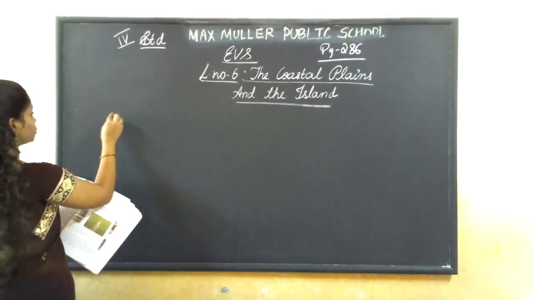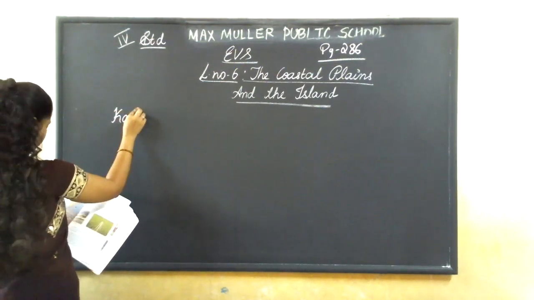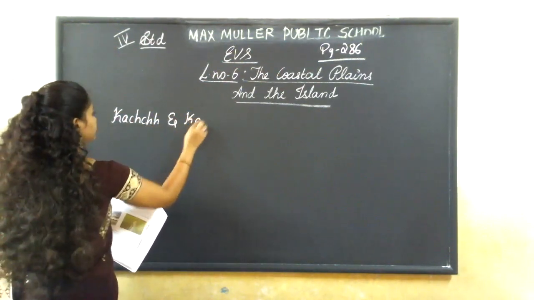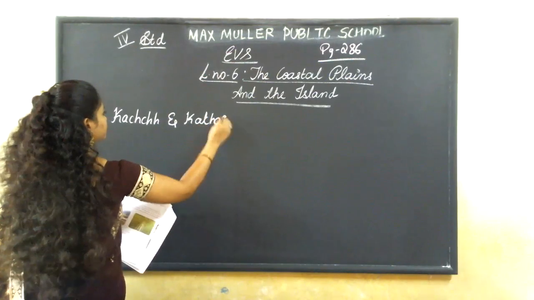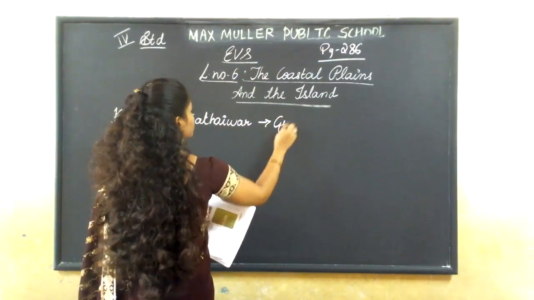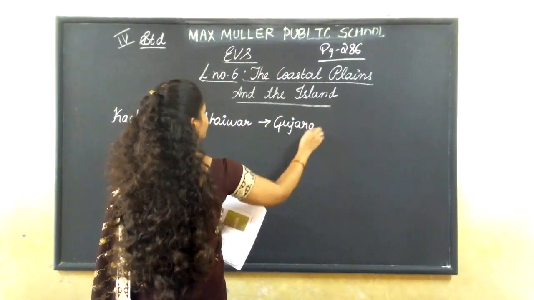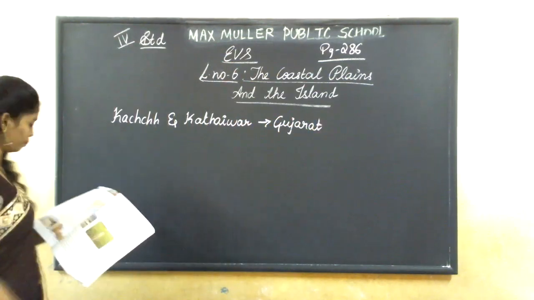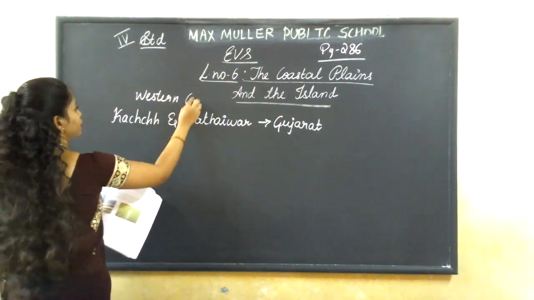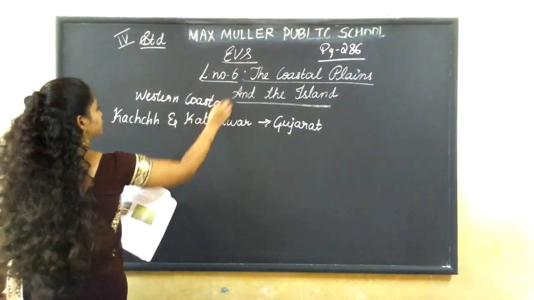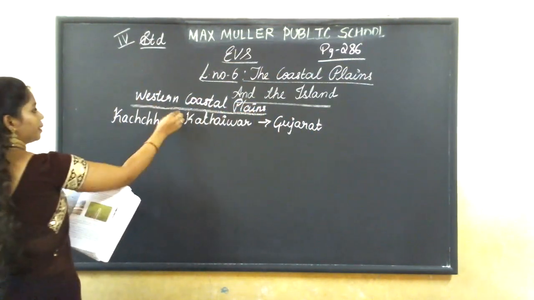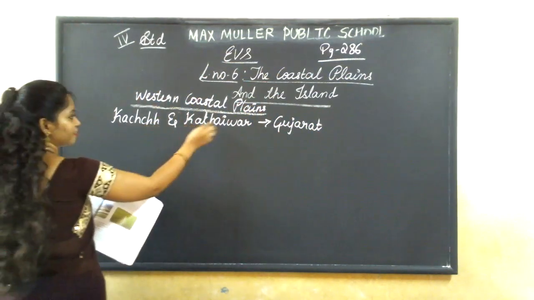It is divided into Kutch and Kathiawar in Gujarat. This is the western coastal plains.